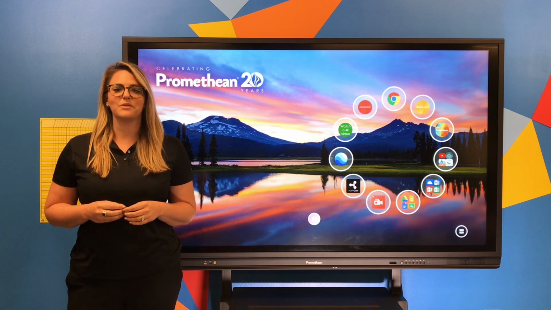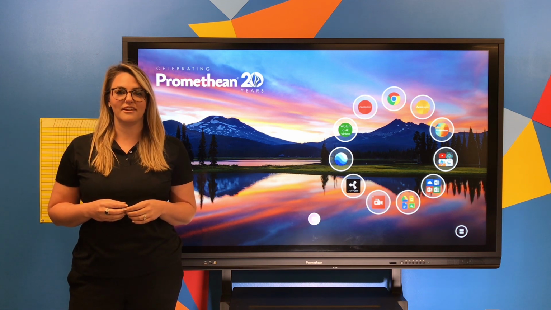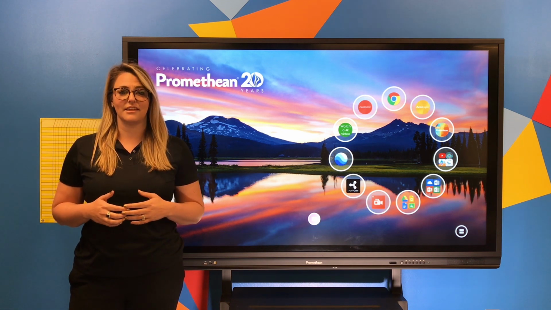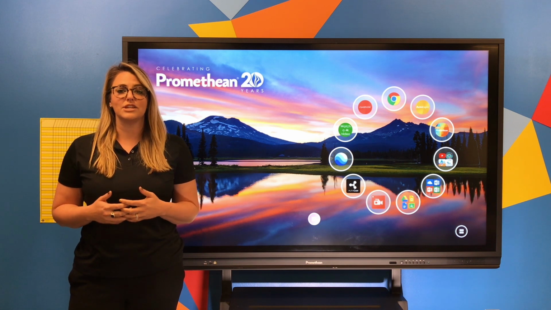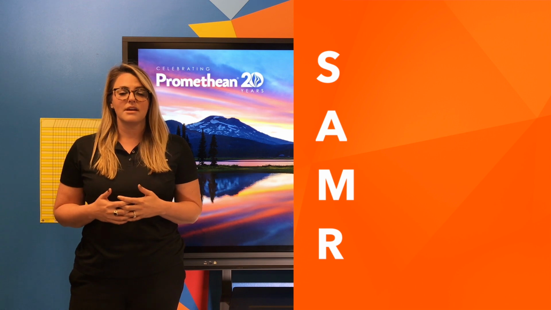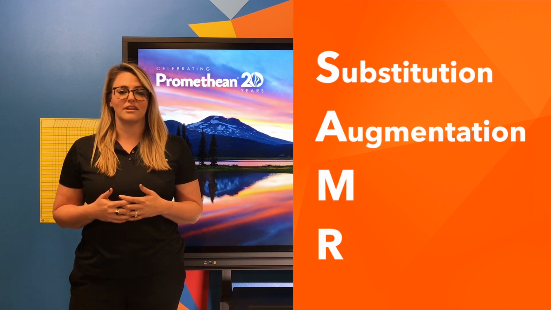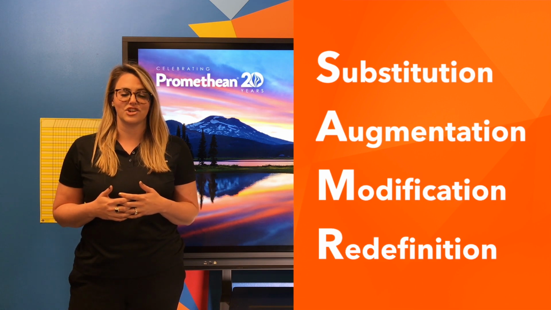The SAMR model is how teachers adopt technology. Promethean takes this seriously. We have designed tools that allow teachers to simply progress through each level. There are 4 levels: substitution, augmentation, modification, and redefinition.